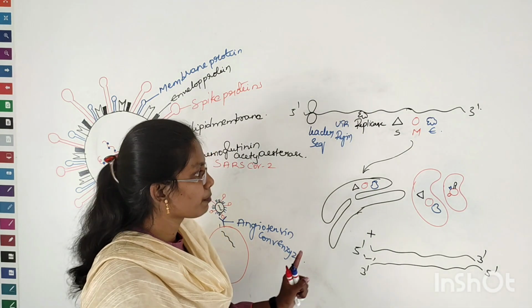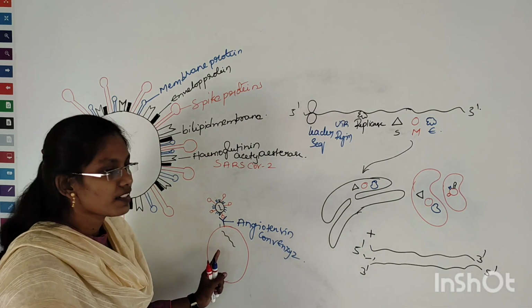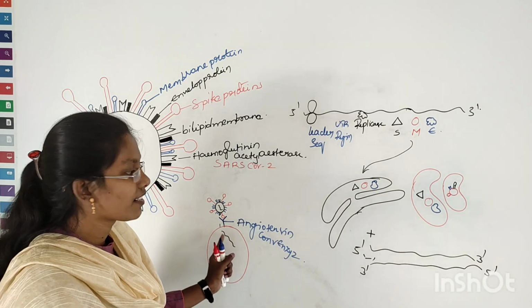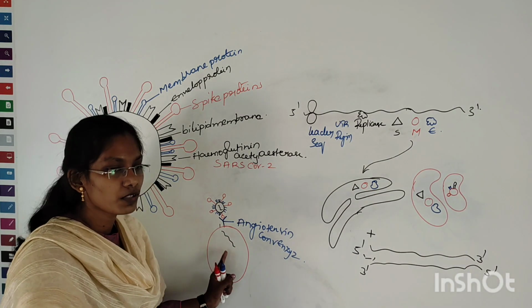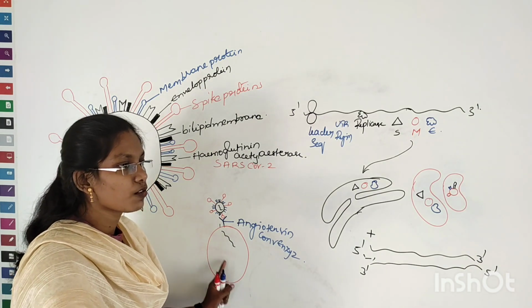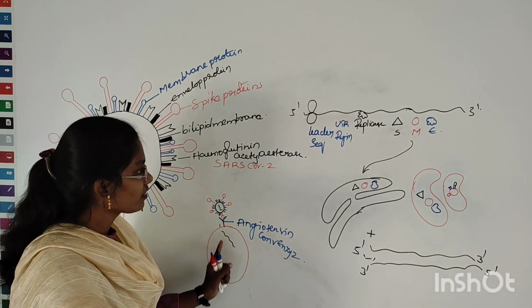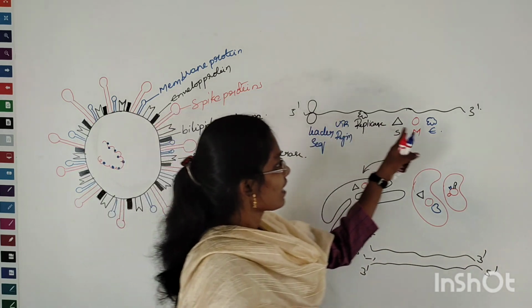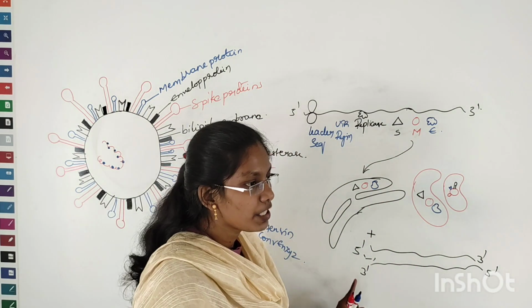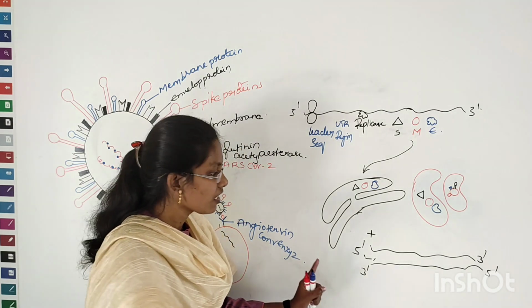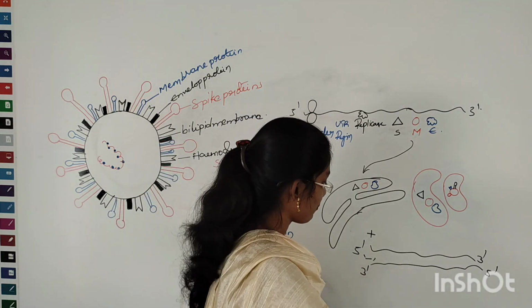So here you have to remember one thing. Why is the host ribosome translating the viral RNA? Because the viral RNA is hacking the host machinery. It is confusing the host ribosome, and then the host ribosome starts translating the viral RNA and yielding multiple viral RNA copies by the process of replication.